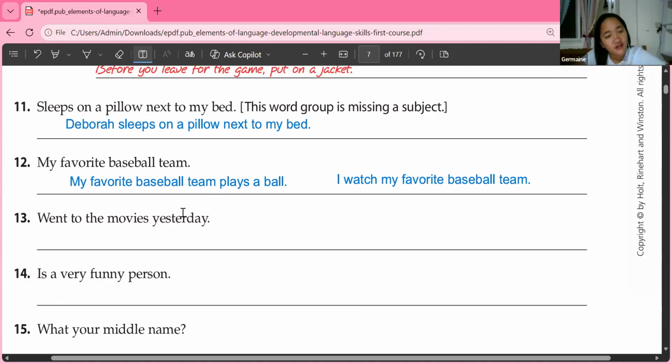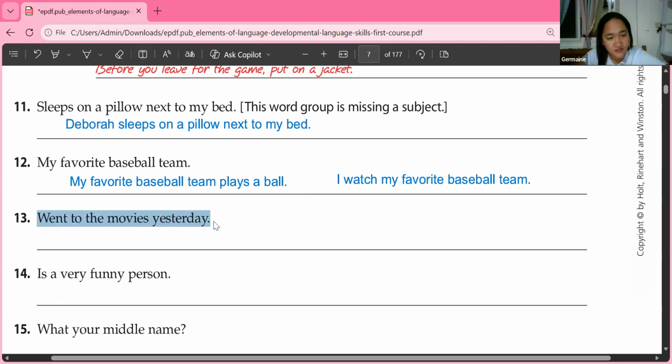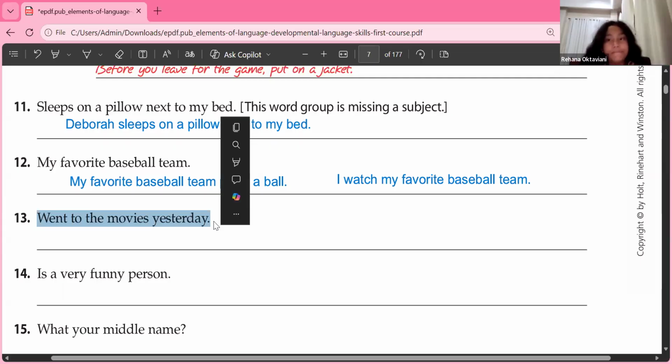Let's move to Orlando for number 13. Orlando. Okay, if not Orlando, because we're running out of time, Rihanna. Yes, Miss. Please read number 13. Went to the movies yesterday. Yes, went to the movies yesterday.